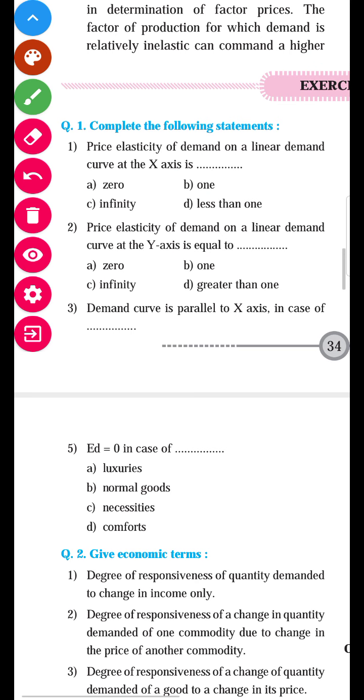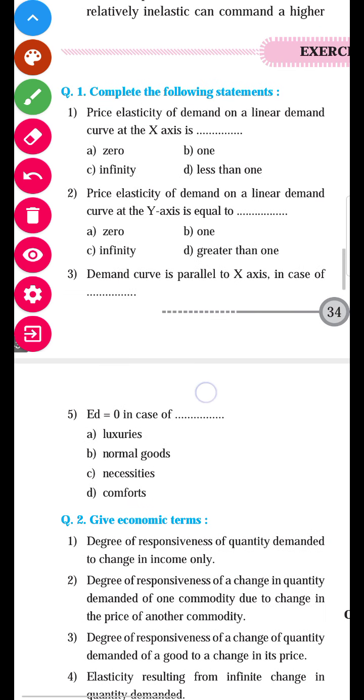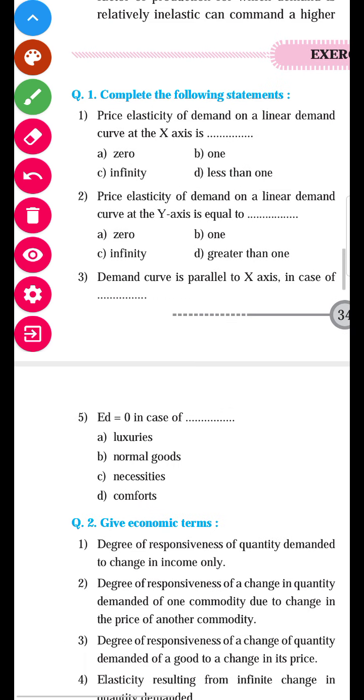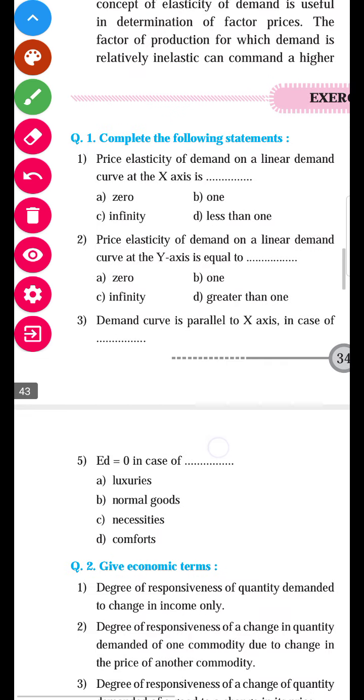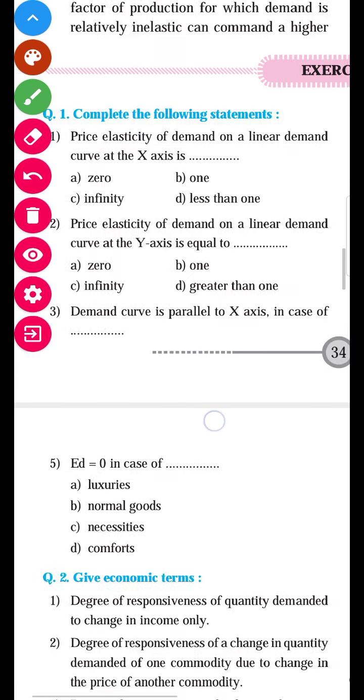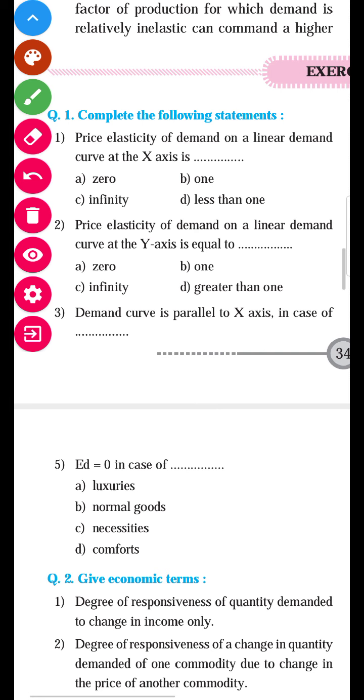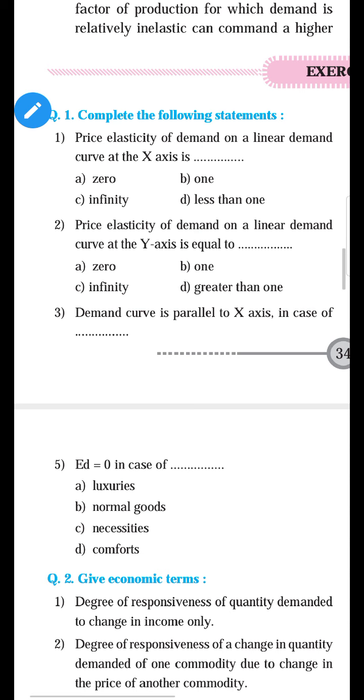Now let us come to this exercise. If you see the exercise, you are already familiar with how to write the answer of this type of question. Okay, students, see, complete the following statement. Means the sentence will be given and 4 options will be given. Yes, you have to read the sentence and fill in the blanks. Okay, let us start. Number 1.